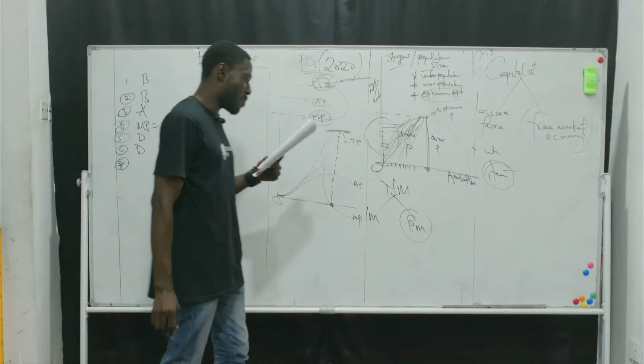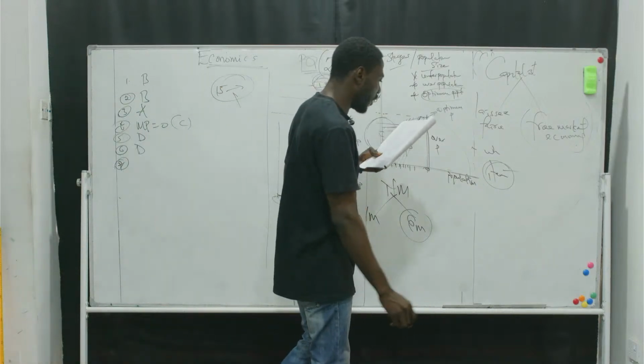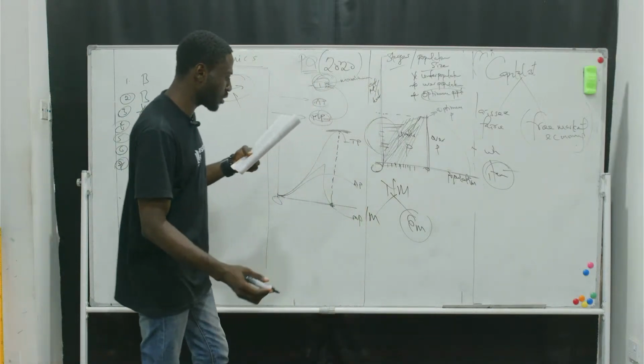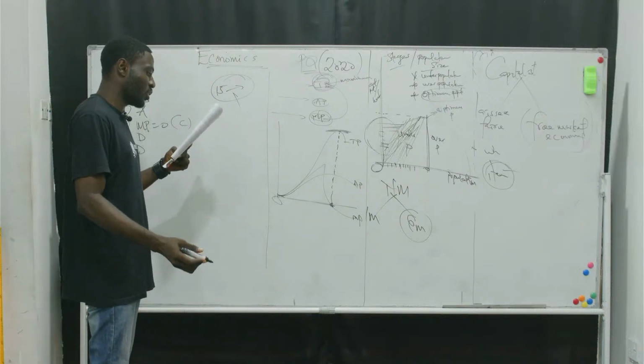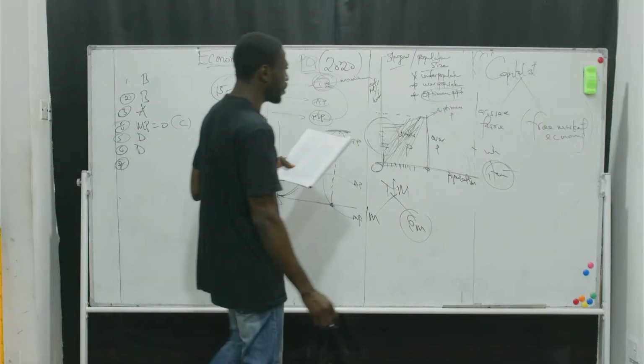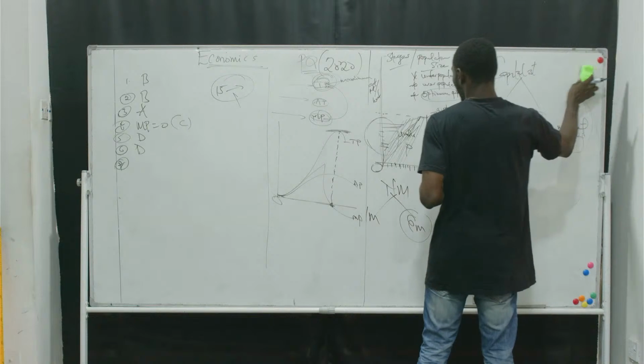Number 7, by definition, variable cost is related to total cost by the equation dash. So I'm going to write all the equations on the board so that we can actually select.